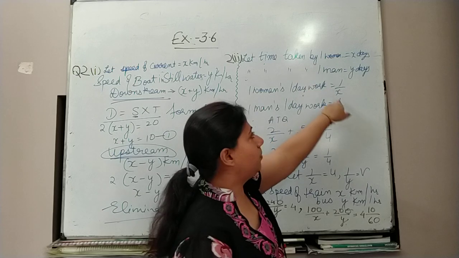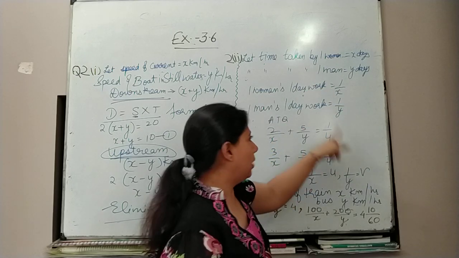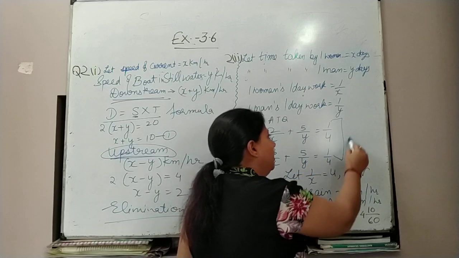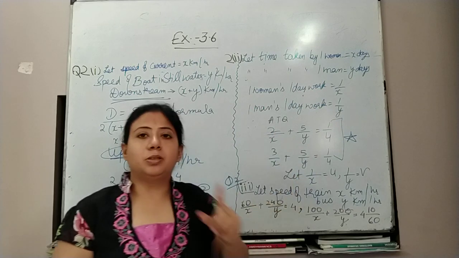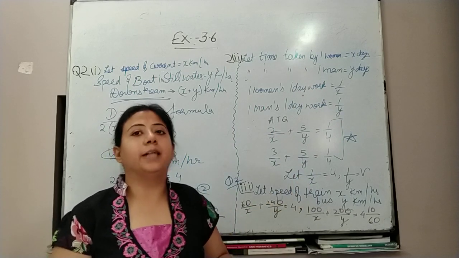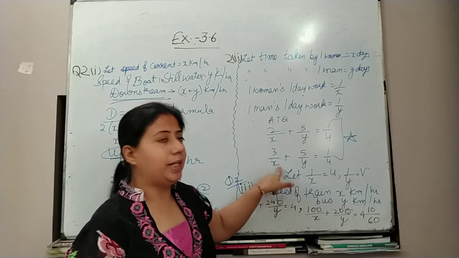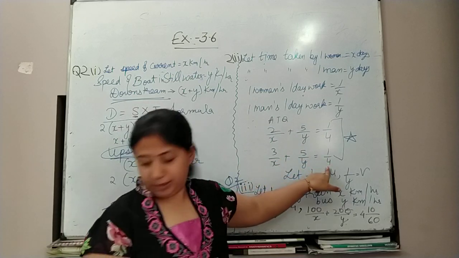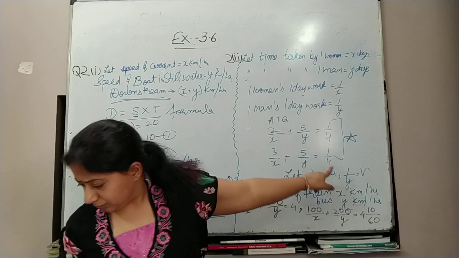So as we are reciprocating, the days will also be reciprocated. You have to keep this in your mind. Very important point: when the question comes of work done, you have to apply the inverse proportion rule. Similarly, 3 women and 5 men are completing this. Again he is saying they are doing it in 3 days.